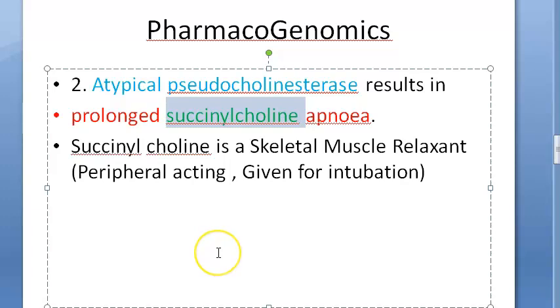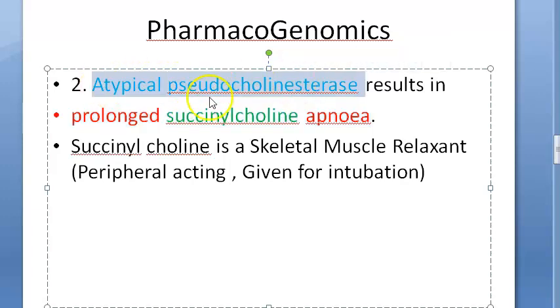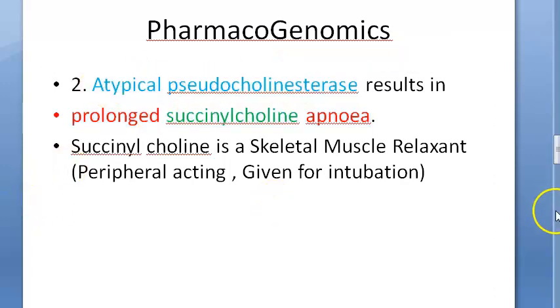What will the succinylcholine do? It will produce a prolonged apnea. He won't breathe. You have to be very careful because you did all this for intubation. You intubated me and him, and then the succinylcholine effect is gone in me, but it is not going in him. Prolonged succinylcholine apnea. Apnea means not breathing, right? Because he has atypical pseudocholinesterase. Okay, this is important.